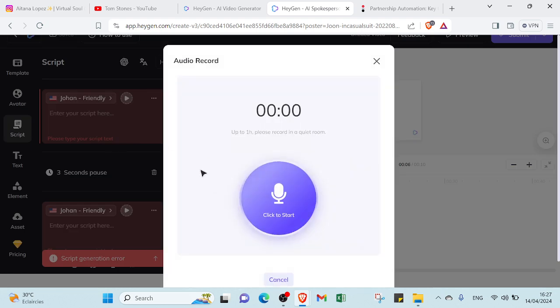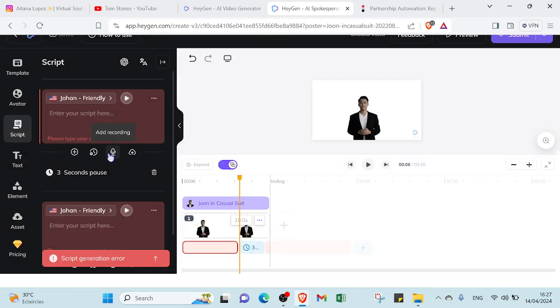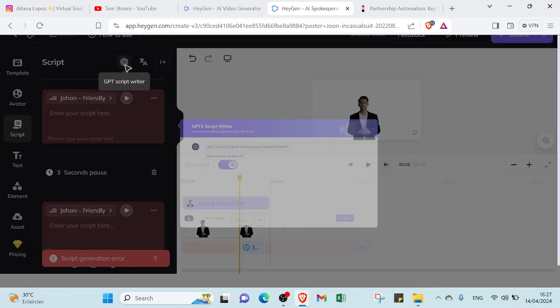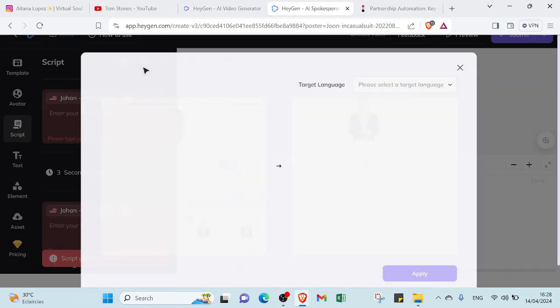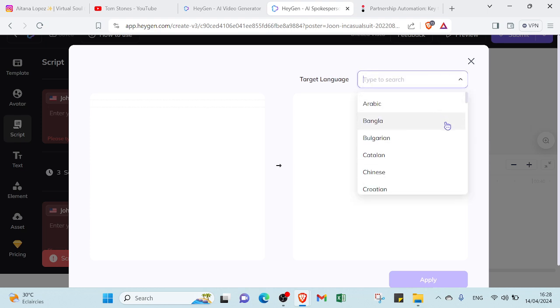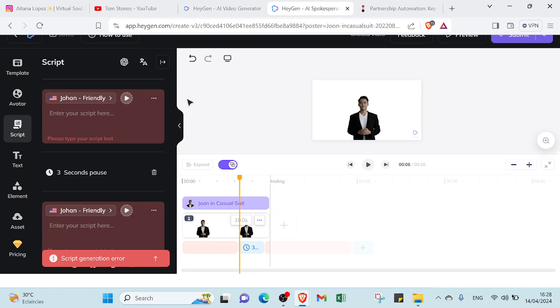Here we have the edit recording. You can edit the recording by clicking on start. And if you want to upload audio, you can upload it. And if you find some difficulties writing a script, you can just click over here and then type the topic you want. Then the GPT script writer will help you to create one. And also if you want to translate, you can select the language you want and then translate the script by clicking on apply. And also if you have finished your editing, you can just click on submit and then your video will be ready to publish on your YouTube channel.